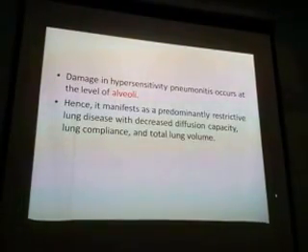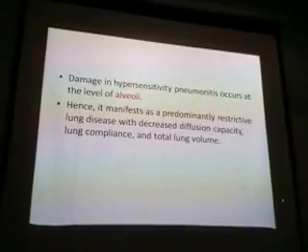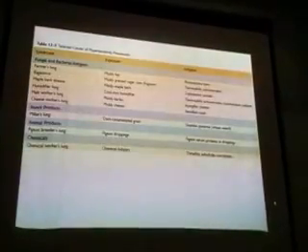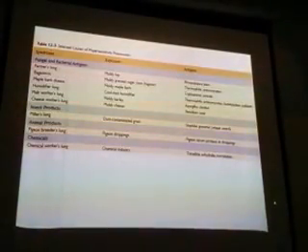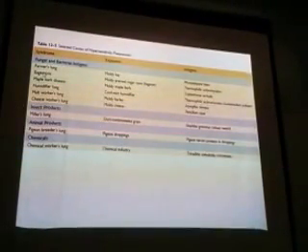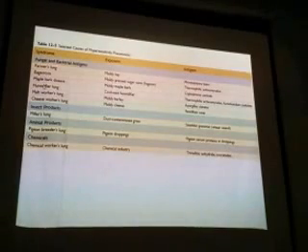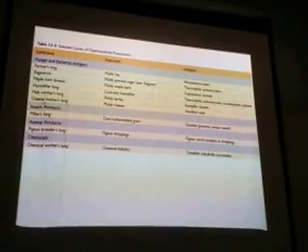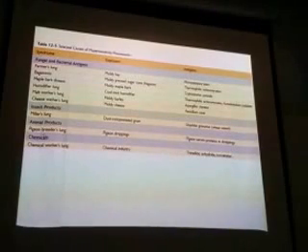Here it is alveoli. These are a few examples of hypersensitivity reaction. Just remember these names: farmer's lung, bagassosis, maple bark disease, humidifier lung, malt workers, cheese washer, millers, pigeon breeders. These are the examples.